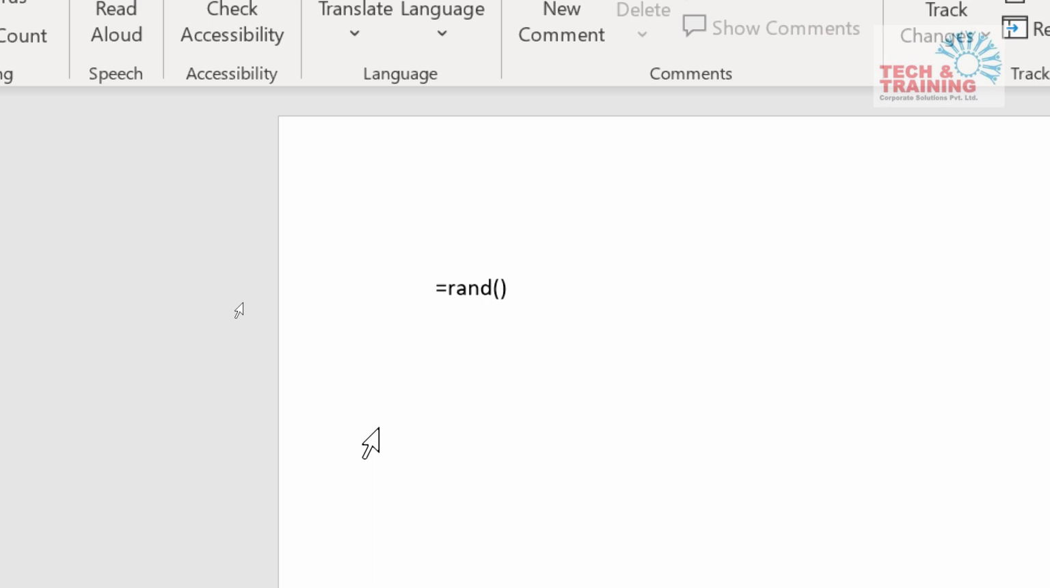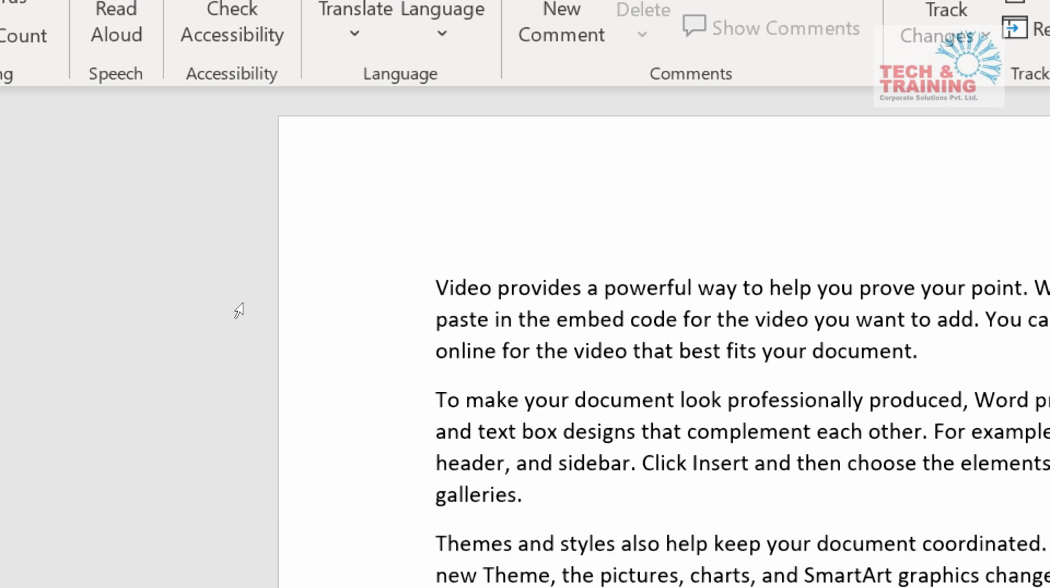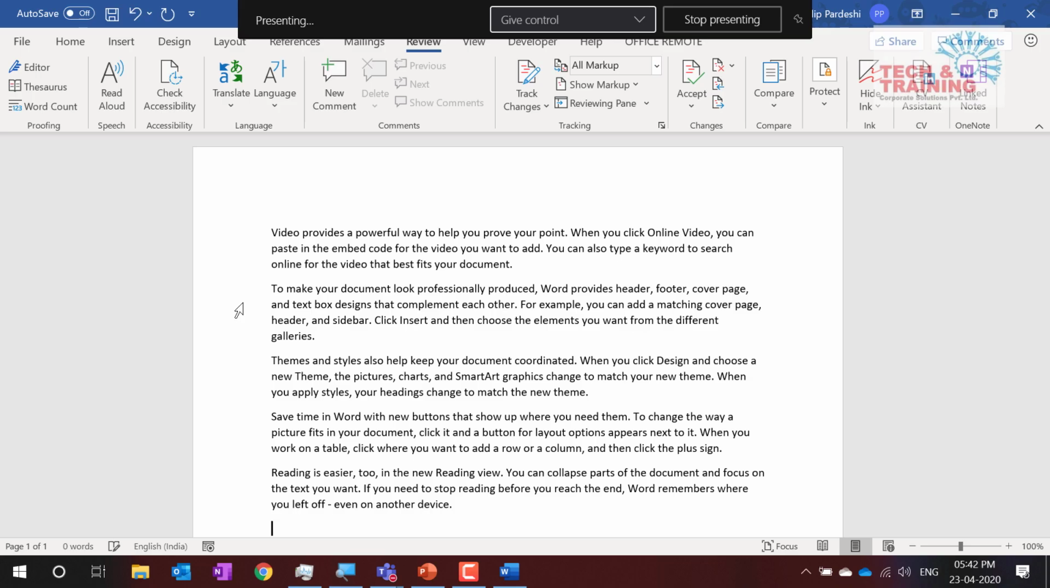Once you're done, just press enter and you will be surprised to see that Microsoft Office Word automatically types 5 paragraphs. Now, please don't ask me the meaning of this paragraph. This is just a text. I have never read it, although I should read it. But to be very honest, I've never read what this text comes out.